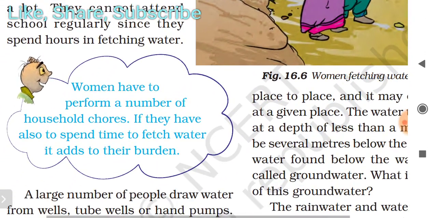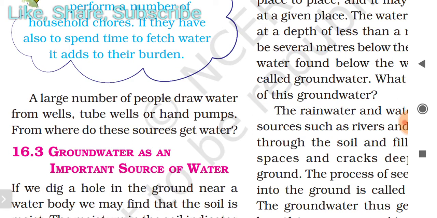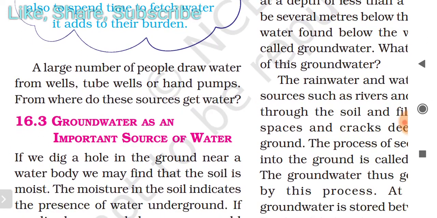Now, Pujo said that women have to perform a number of household chores. If they also have to spend time to fetch water, it adds to their burden. That's right. So, a large number of people draw water from wells, tube wells, or hand pumps. From where do these sources get water? In class 6 also you read, so now you have to recall it. So, groundwater is an important source of water.